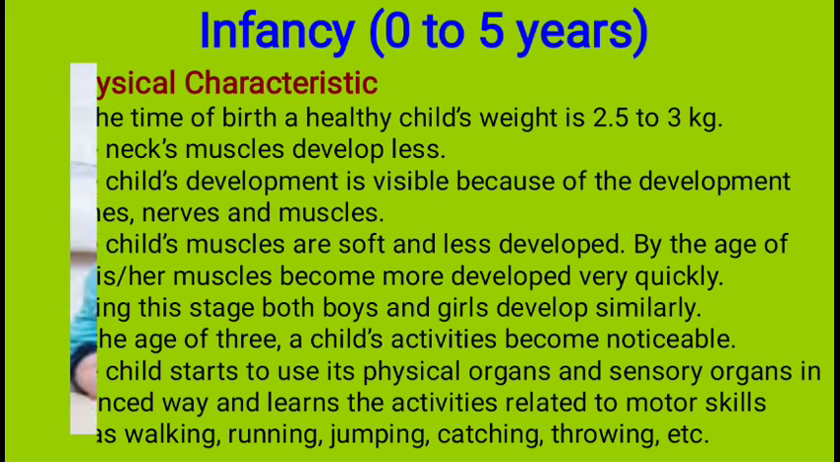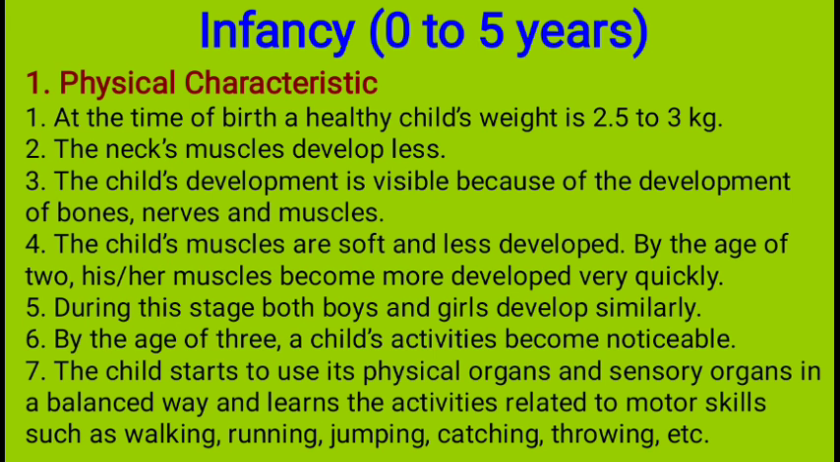What physical changes and characteristics are seen at this age? At the time of birth, a child's weight is 2.5 to 3.5 kg. The neck muscles are less developed. Child development is visible because of the development of the bones, nerves, and muscles. You can see the development of a child as they grow, because there is growth of the bones as well as the muscles.